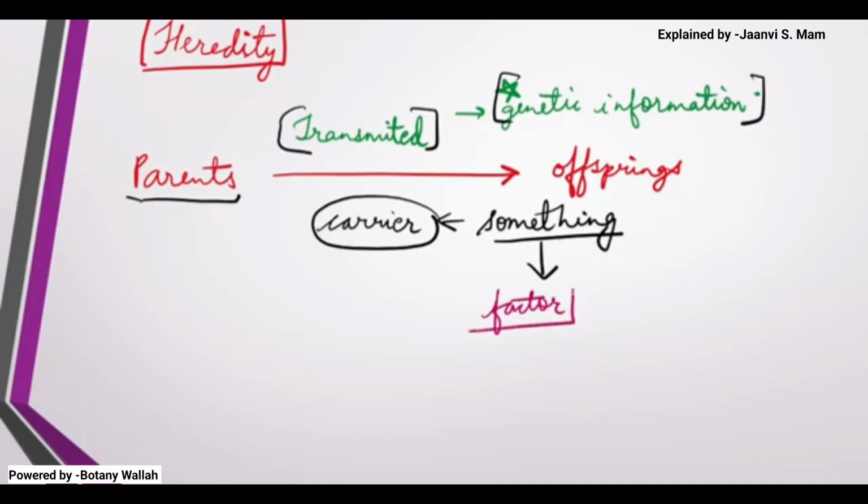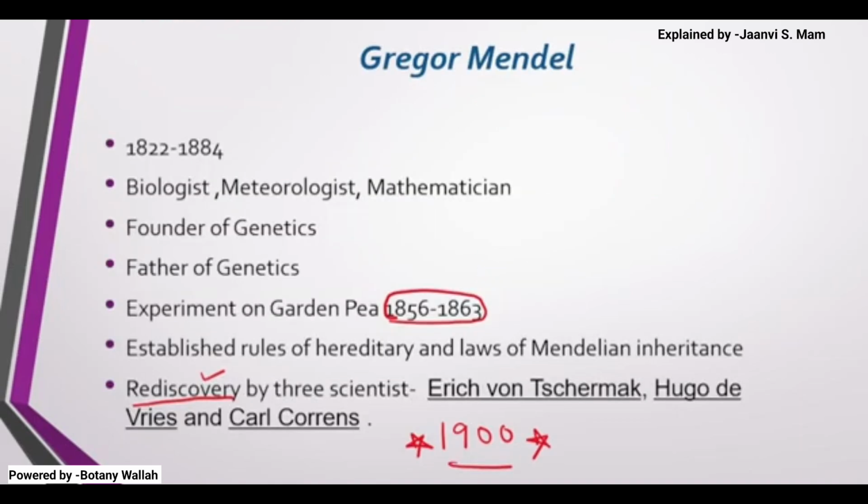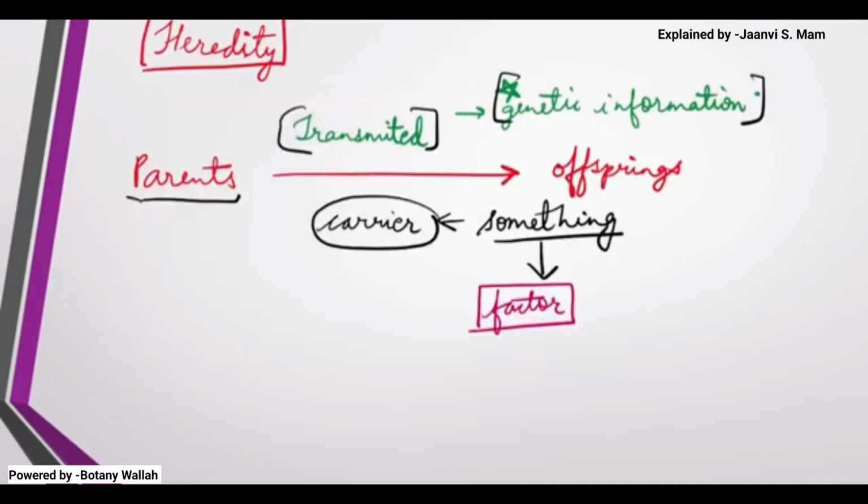Now we know that he was a good mathematician, as we studied here, and also a biologist. Obviously we have so many times heard in mathematics, if we don't know something, that unknown, we say it as x. So here Mendel, instead of saying it as x, termed it as factor, that there is something which is carried from the parents to the offspring, and that something which is carried is known as factor.